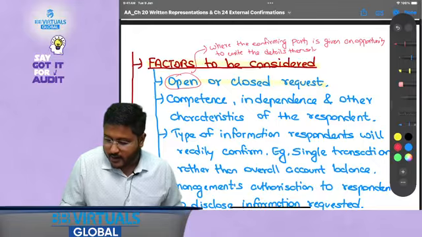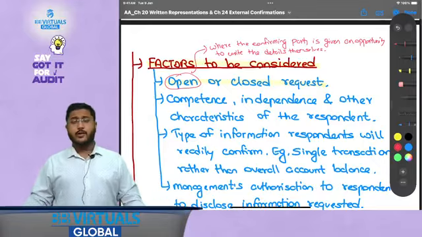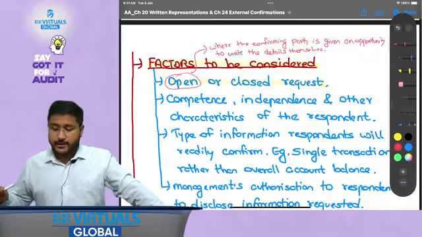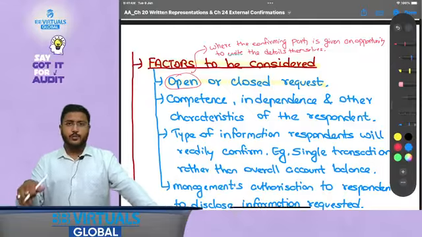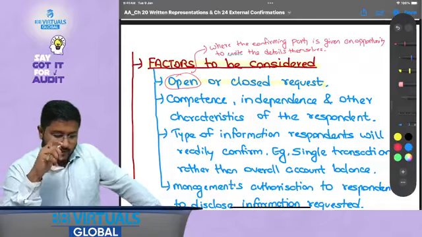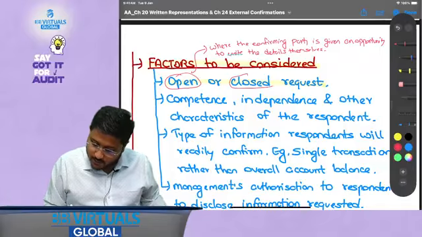That is, a blank workspace is provided to them. For example, please confirm to us the amount of bank balance showing at the end of 31st March 2025 in this particular account number. Whereas the second one is closed.